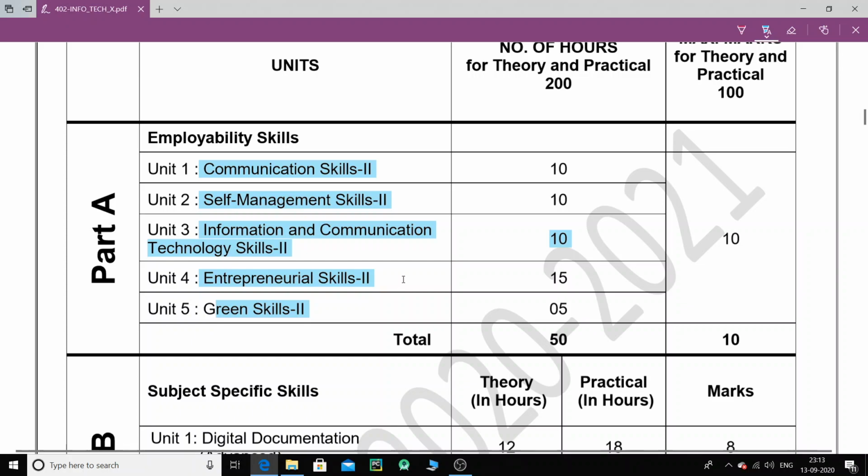Now children, this part and this chapter of part A basically holds only 10 marks. Can you see this? All these chapters together will hold 10 marks. So 10 marks will be asked from these theory chapters. Yes, these are theory chapters and you have to do them, but there is very low weightage for this chapter, only 10 marks.